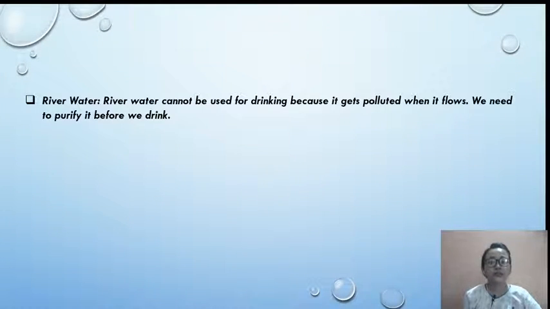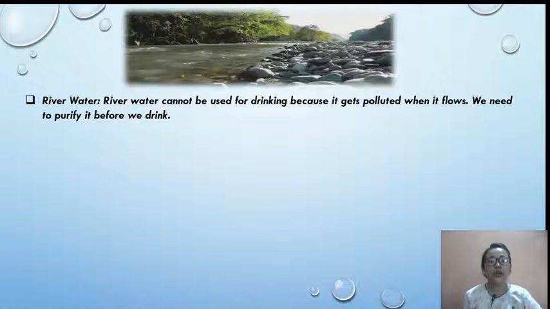River water. River water cannot be used for drinking because it gets polluted when it flows. We need to purify it before we drink.